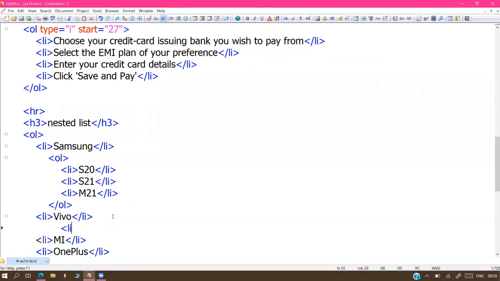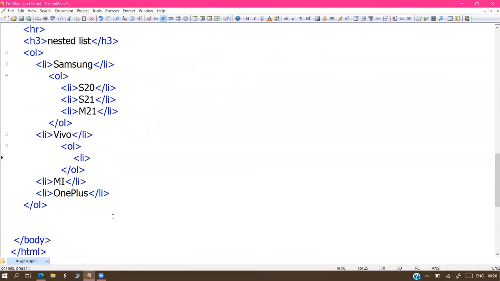Next Vivo. Write some of the names here. OL. List out some of the Vivo models. No idea for me.